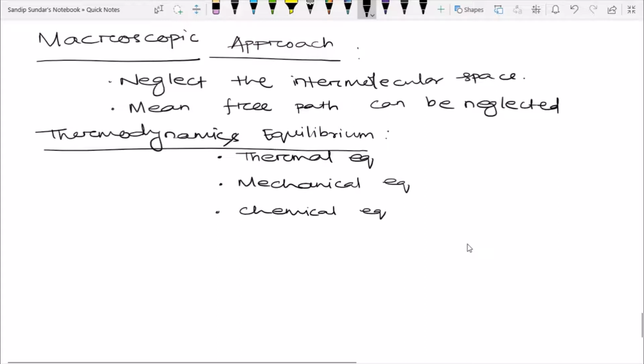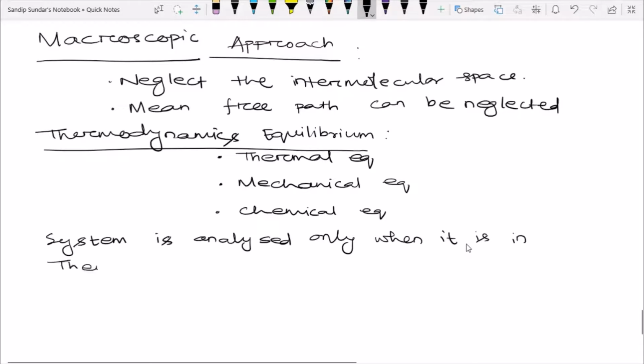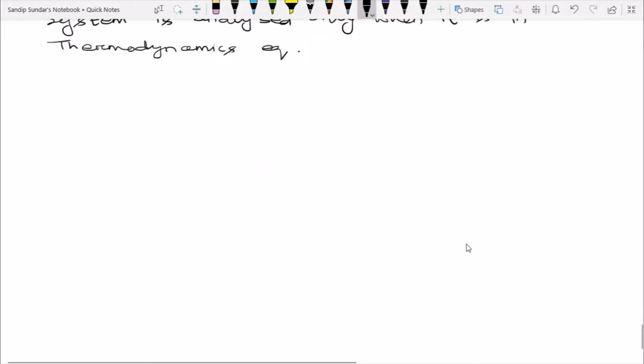And one major point is a system is analyzed only when it is in thermodynamic equilibrium. Okay, whatever system we are going to analyze in the next coming chapters, in that case the system is in thermodynamic equilibrium.